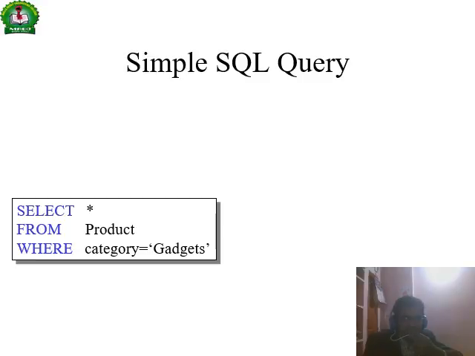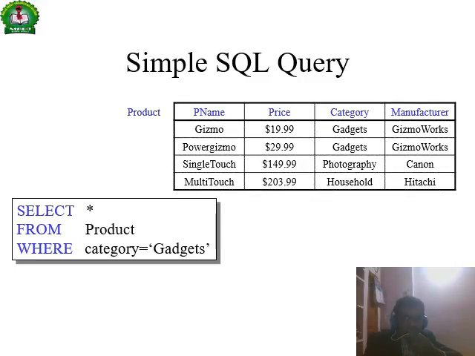It will select all the columns, product name, price, category and manufacturer, from the table product where category is equal to gadgets.